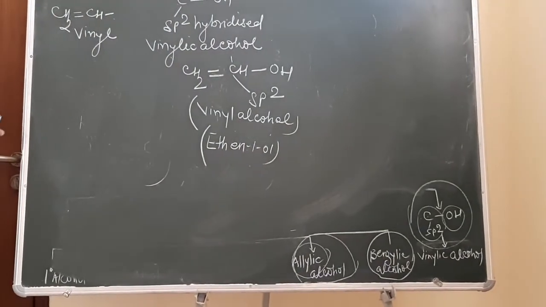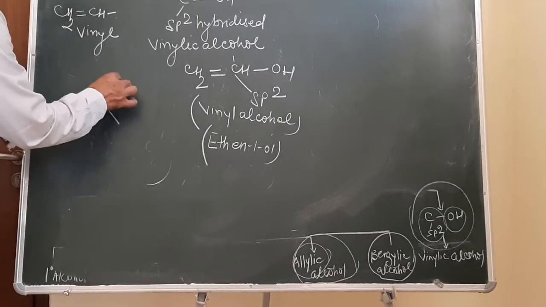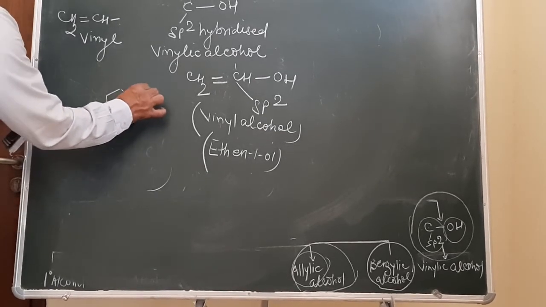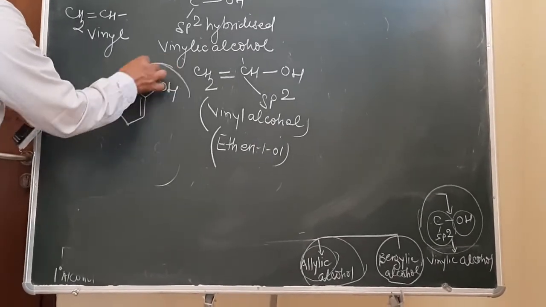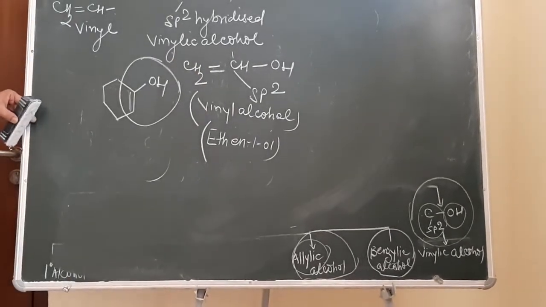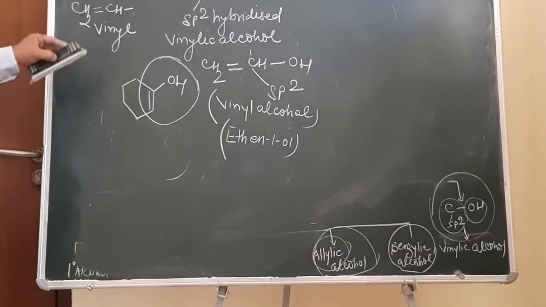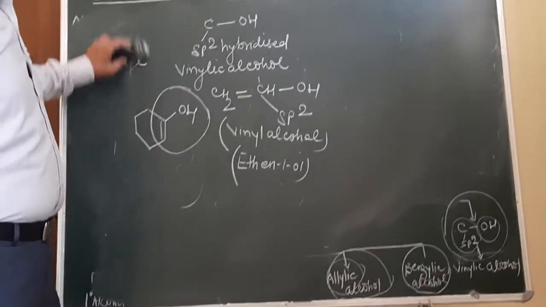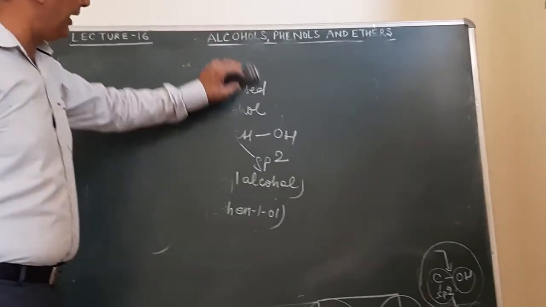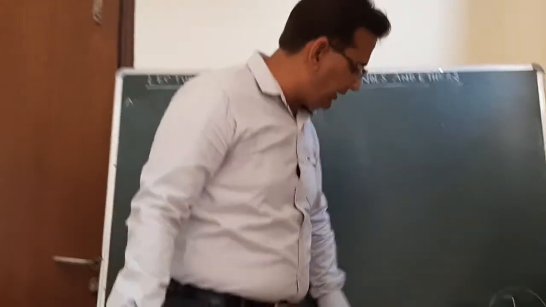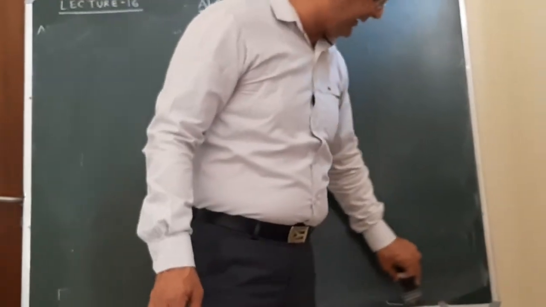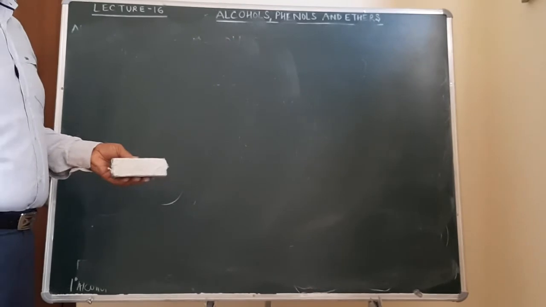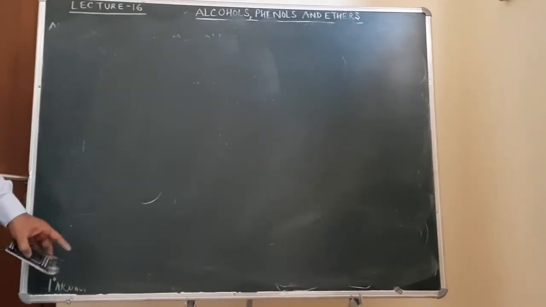So these alcohols are vinyl alcohols. As for example, suppose you consider this one. This is cyclohexene. If you put an OH group over here, this again is an example of a vinyl alcohol. So if we consider alcohols, what are alcohols? They are hydroxy derivatives of alkanes. Now, they can be monohydric, dihydric, or trihydric alcohols. As far as monohydric alcohols are concerned, they can be 1 degree, 2 degree or 3 degree. They can be allylic or benzylic, or they can be vinylic alcohols.